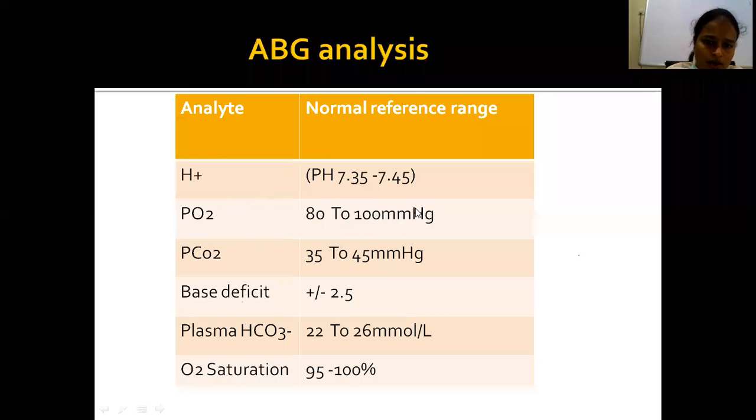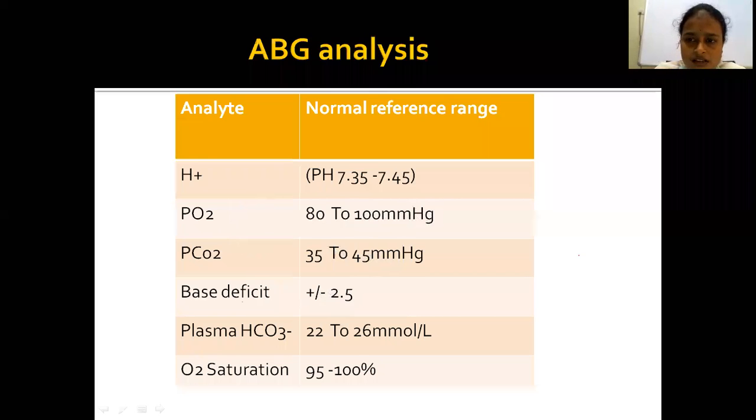PCO2 normal is 35 to 45 millimeters of mercury. Base deficit normal is plus or minus 2.5. Plasma bicarbonate is 20 to 26 millimoles per liter, and saturation normal is 95 to 100% in ABG analysis.